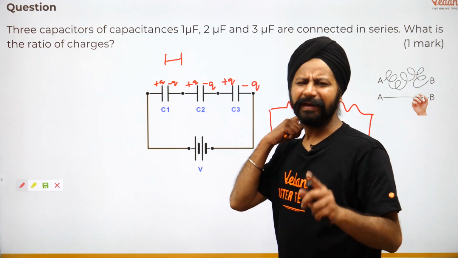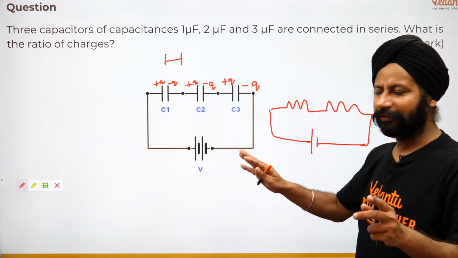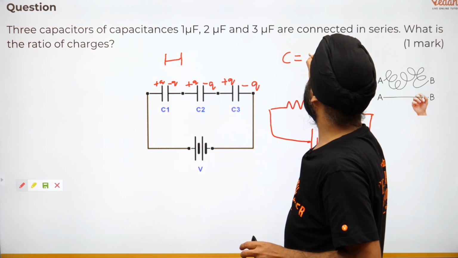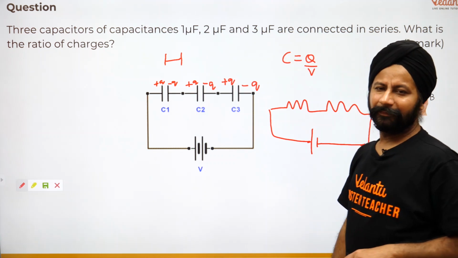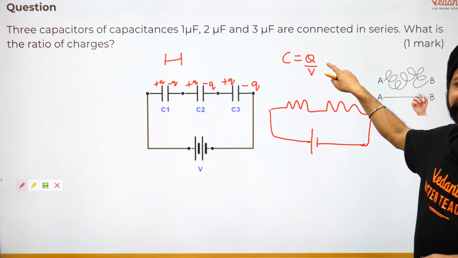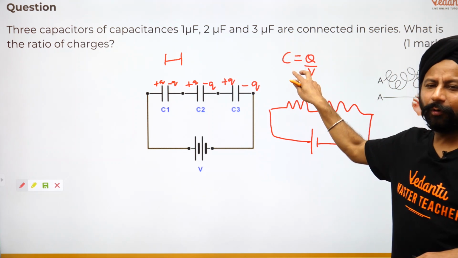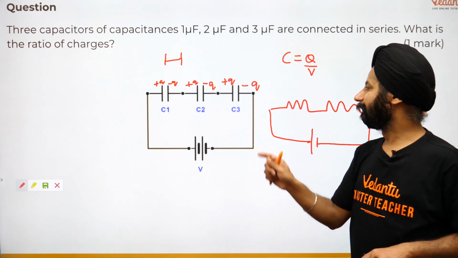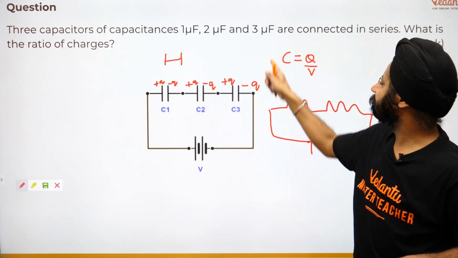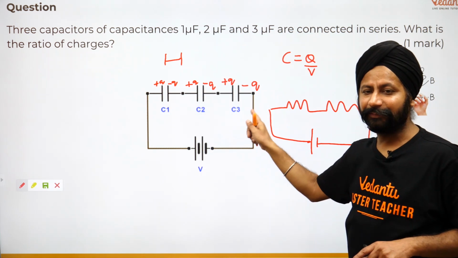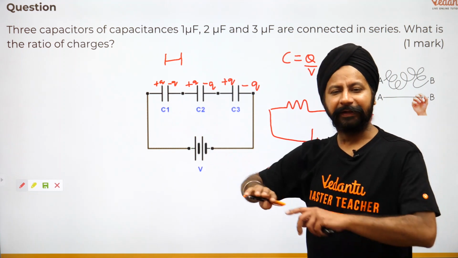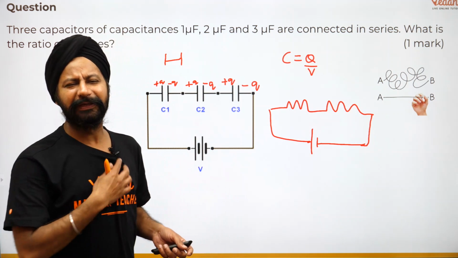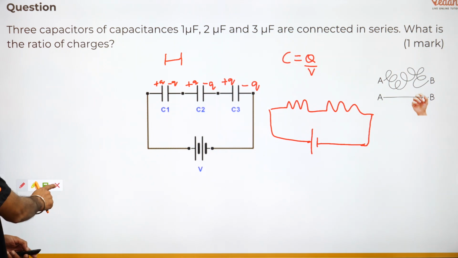You're done. Now, even though the question is not asking, this is beyond the question. Think about potential now. How will you find potential? C equals Q by V. Okay, now Q is constant, equal in all three, so whoever has more capacitance will have less potential. It goes by inverse proportionality now. So if C3 is 3 microfarads, it's going to have the least potential here. This one will have the maximum potential. This is not asked in the question, but you might get this kind of question. With this strategy made, writing is a piece of cake. Let's see how to write the answer here.